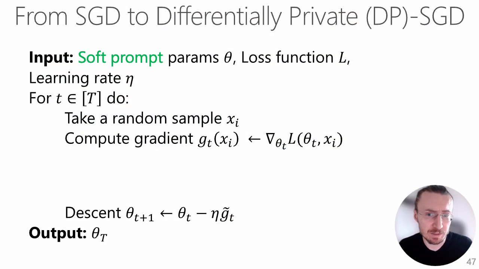So this is the standard SGD algorithm. To start from the beginning, we have as input soft prompt parameters theta, loss function L, and learning rate eta. We consider t-training rounds. We start from the selecting of the data point x sub i for the given iteration. We compute a gradient for this data point, and finally we take a step in the opposite direction to the gradient.